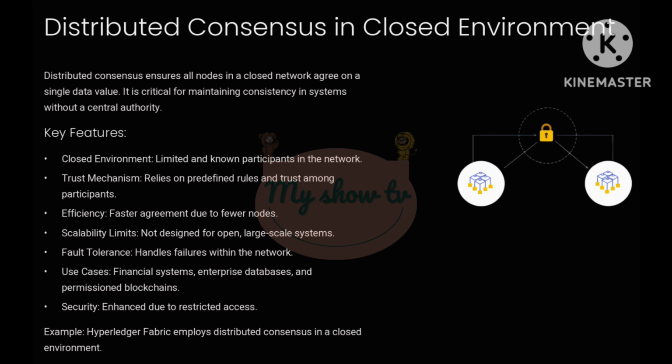7. Security. Restricted access means fewer vulnerabilities, making them inherently more secure. Example: Hyperledger Fabric, a permissioned blockchain, employs this type of consensus. It's used in scenarios like supply chain management, where stakeholders are known.